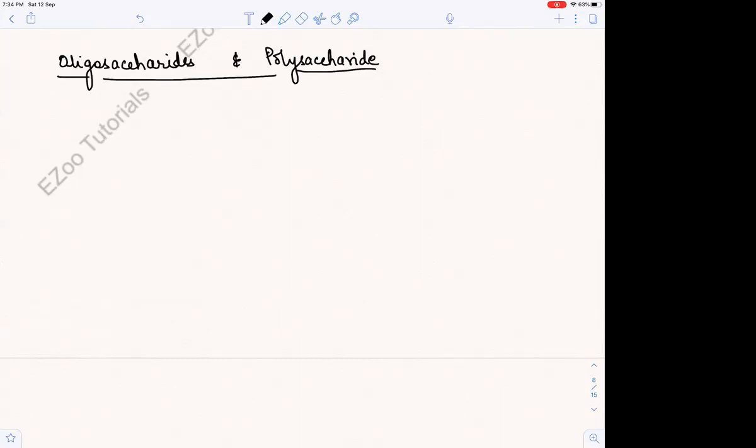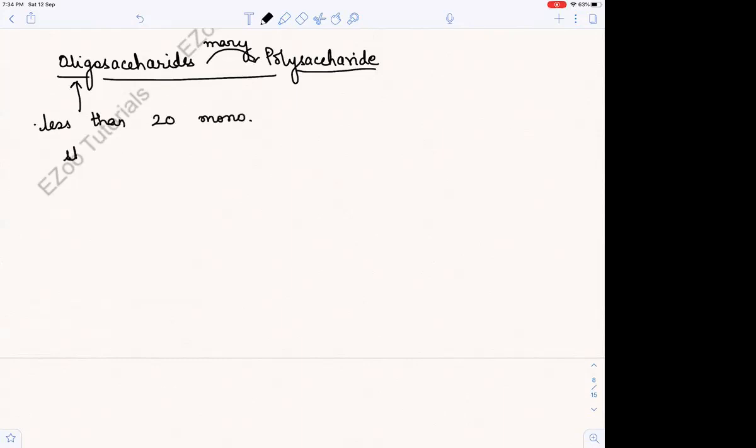So what is basically many oligosaccharides? Let me rub this and make this arrow. Many of them make polysaccharide. And what are oligosaccharides? Oligosaccharides consist of short chain monosaccharides, like less than 20 monosaccharides make oligosaccharides.